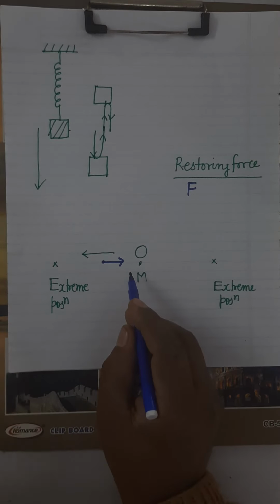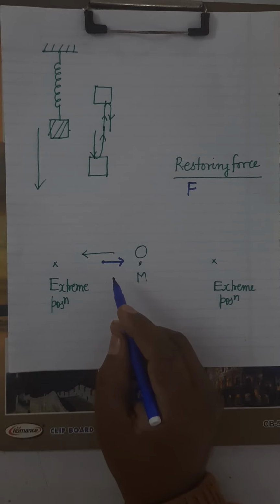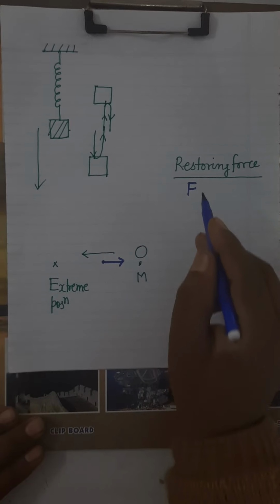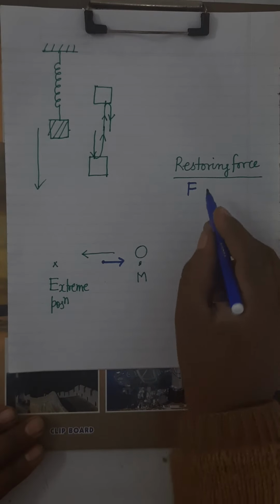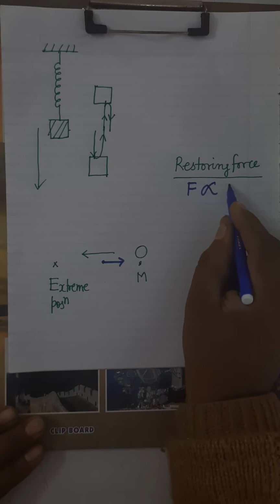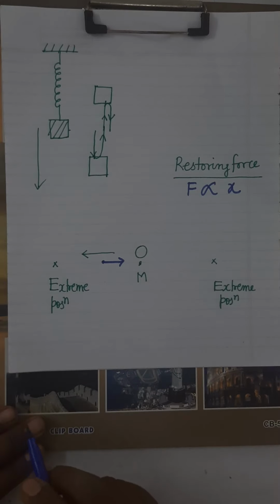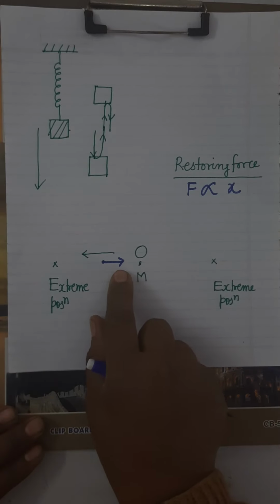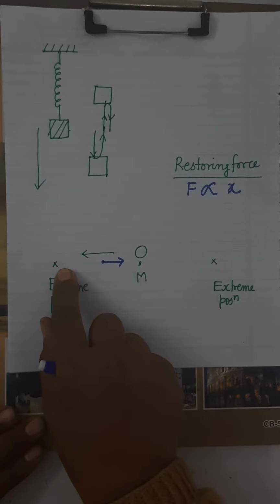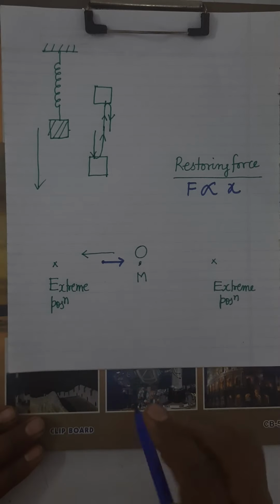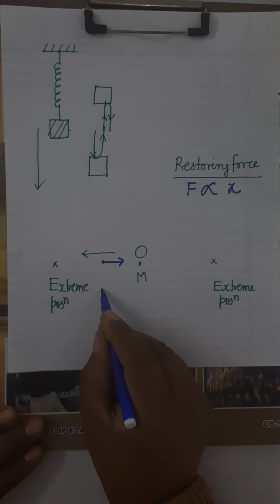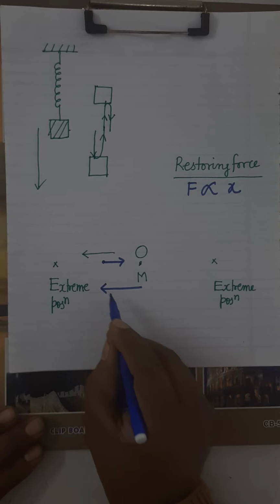As its displacement from mean position is increasing, displacement will always be measured from mean position, this restoring force will also increase. It's clear? Means it is directly proportional to x. जैसे जैसे बॉडी इधर जा रही है, x क्या है, it is the displacement from mean position, this distance is x.